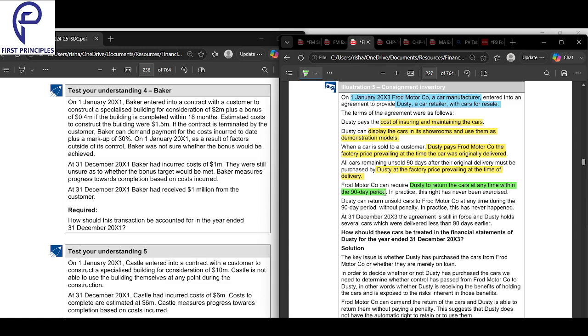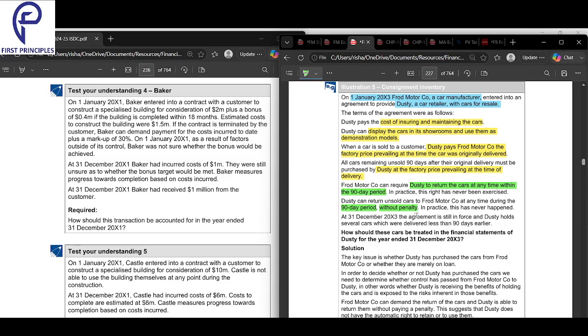If Ford Co wants, he can tell Dusty to return the car anytime, but within that 90-day period. Dusty can also return the unsold cars at any time during the 90-day period without penalty. Whether it sells or doesn't sell, he can keep it in his godown and still return it within 90 days. But the moment 90 days is crossed and he has not returned it, he will have to buy it.